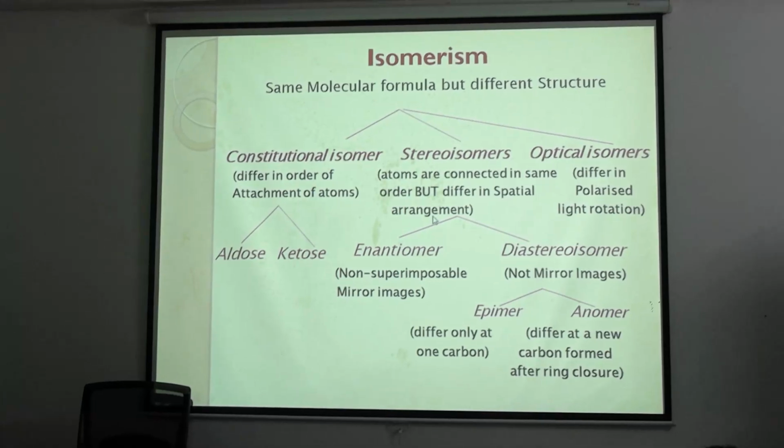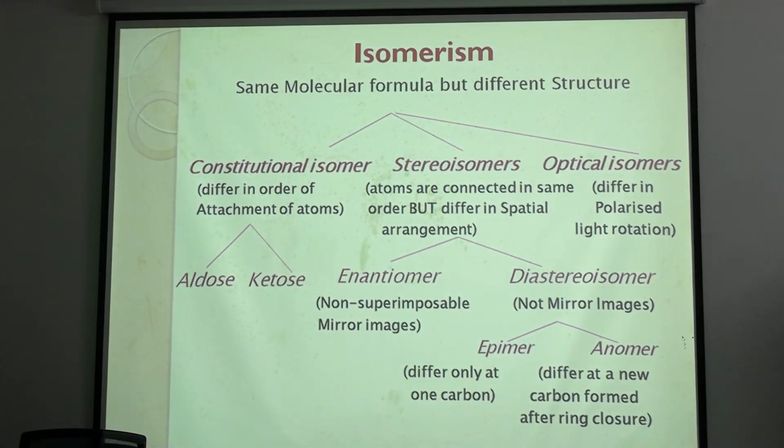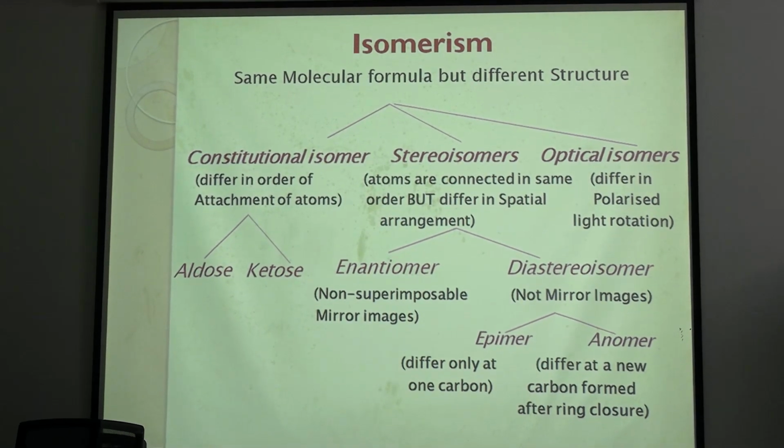We can easily give examples: glucose and fructose, erythrose and erythrulose, glyceraldehyde and dihydroxyacetone. There are many. Now coming to stereoisomers, where the atoms are connected in the same order but differ in spatial arrangement. When we think of a carbohydrate molecule, we have to think of individual carbon, hydrogen and oxygen placements. In a linear chain, when we place the H and OH groups on the left-hand side and right-hand side, there will be a difference. OH can be placed on the right-hand side or the left-hand side.